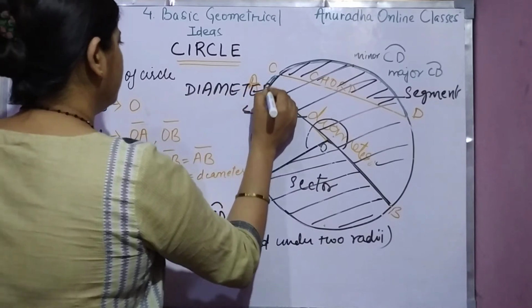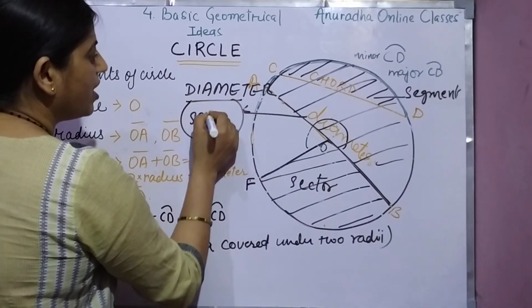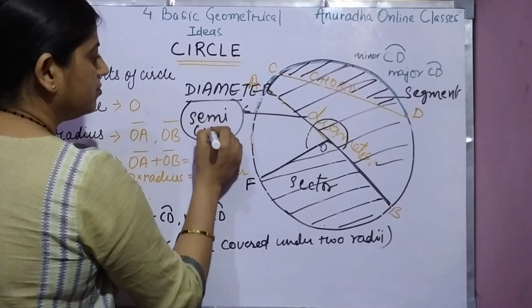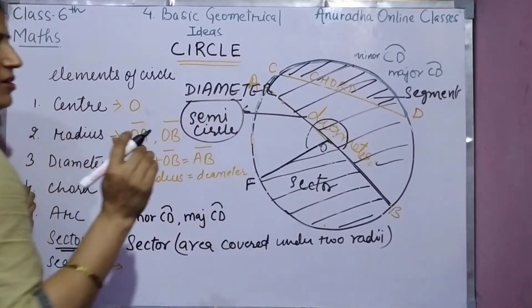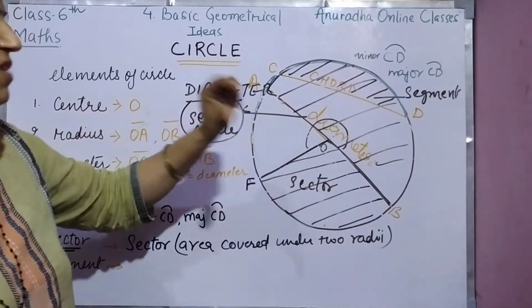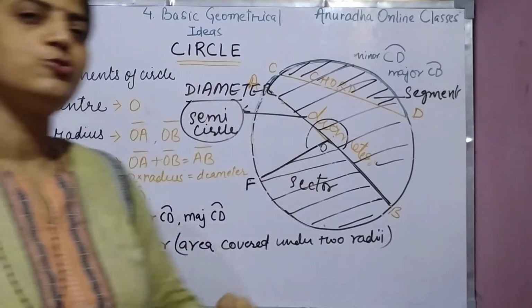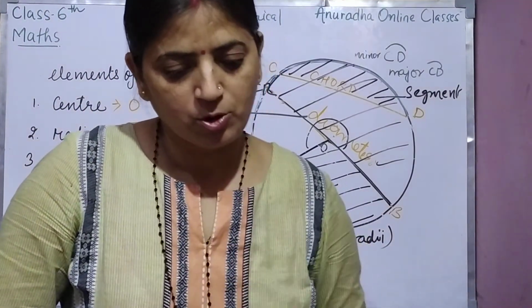Diameter divides the circle into semicircles. ठीक है, ये सेमी सर्कल हो जाएंगे। Two semicircles make one complete circle. Diameter divides the circle into two semicircles.